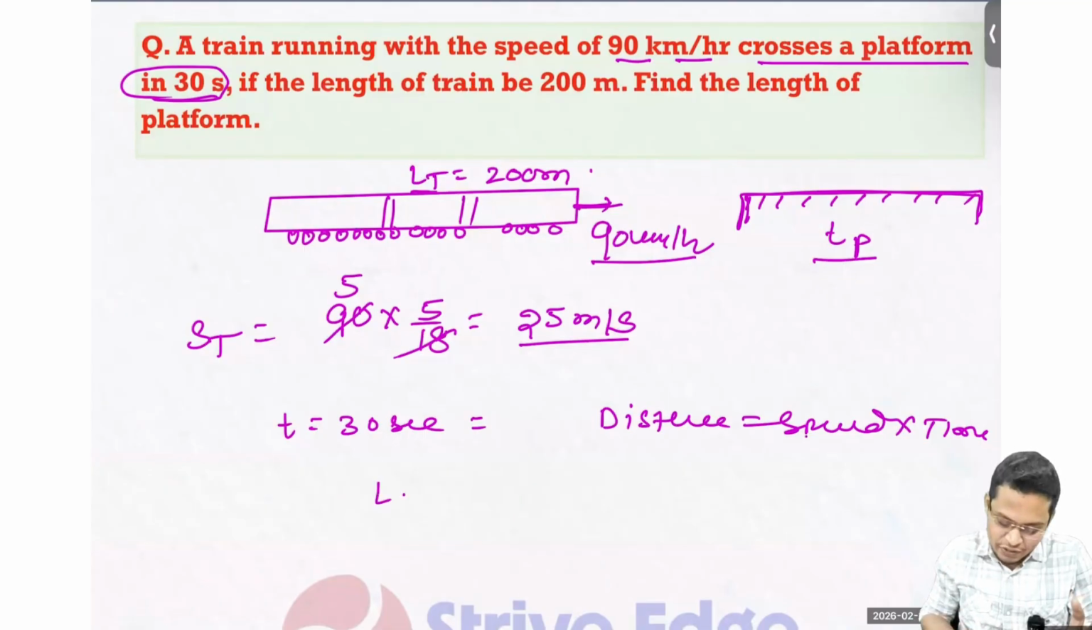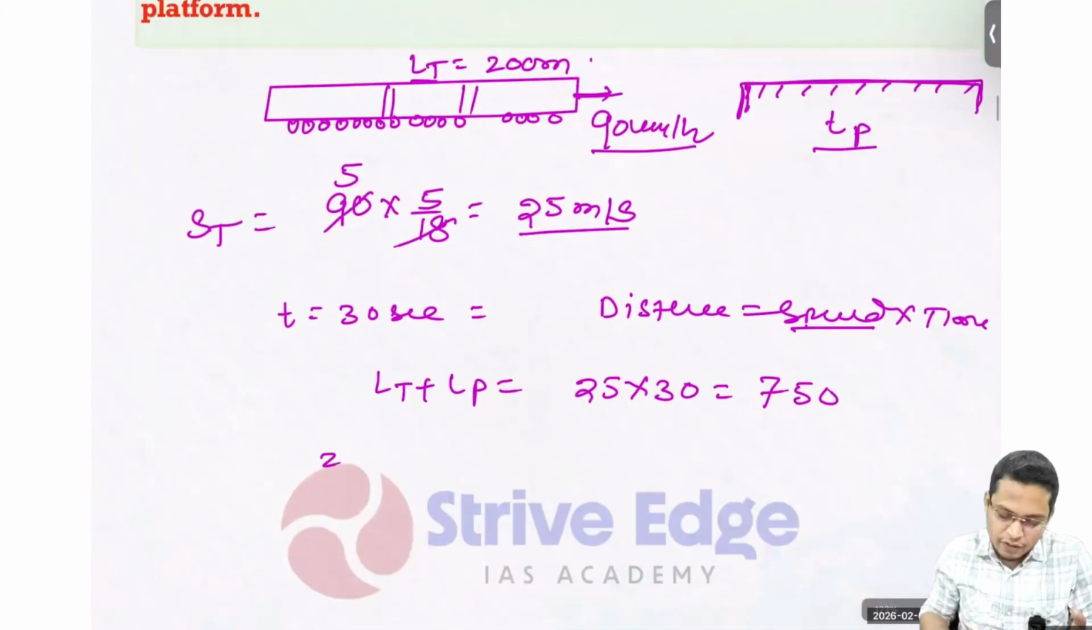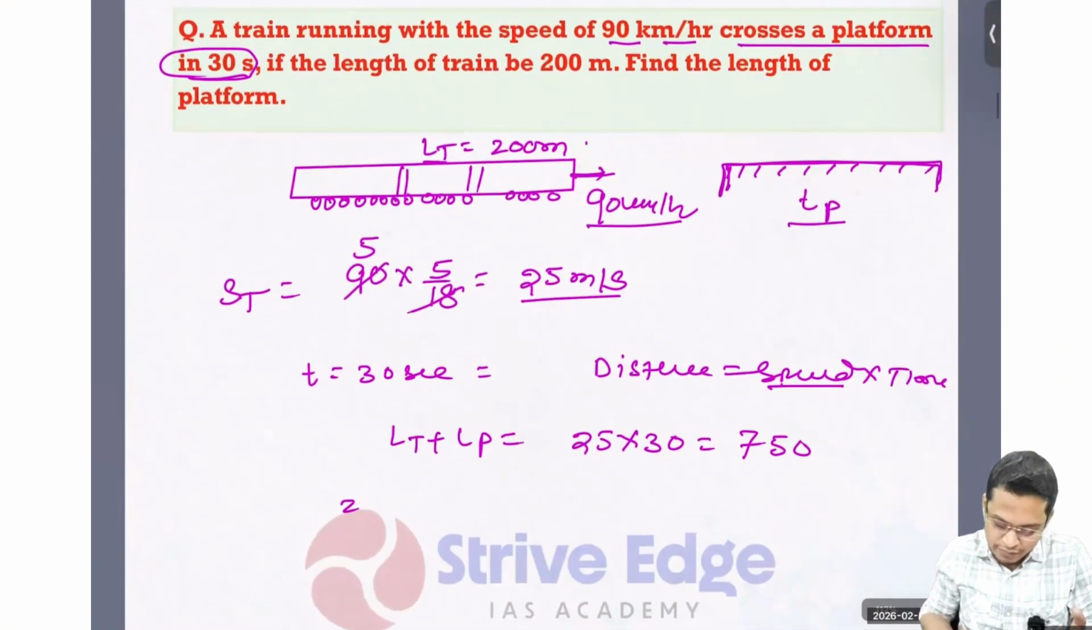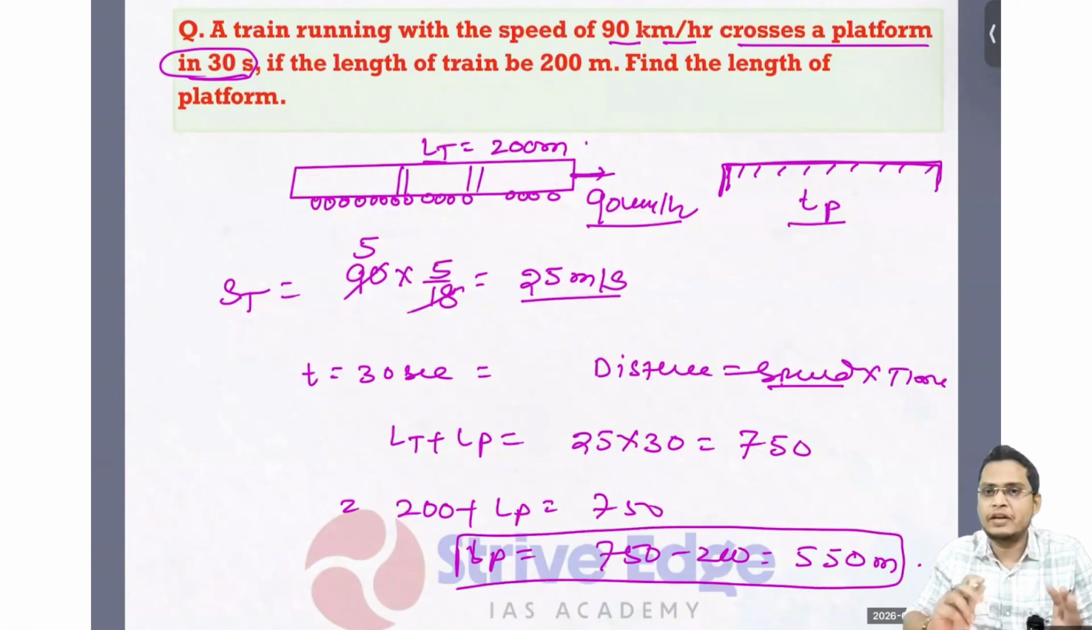So we can say distance equals LT plus LP equals speed, which is 25 meter per second into 30. So it is 750. And the length of my train is given as 200 meters. So 200 plus LP equals 750. So what is the length of the platform? 750 minus 200, so it is 550 meters. So the length of the platform is 550 meters.